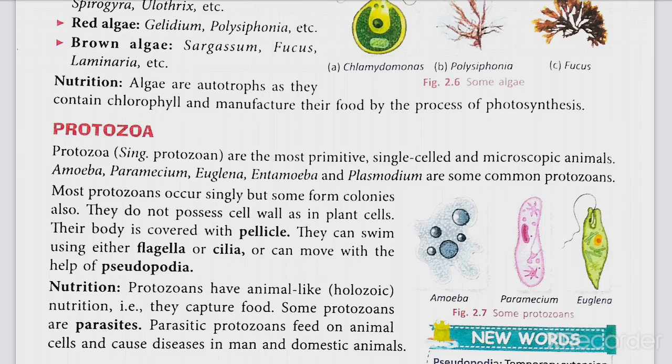They can swim using either flagella or cilia, or can move with the help of pseudopodia. The locomotory organ of Amoeba is called pseudopodia, the locomotory organ of Paramecium is called cilia, and the locomotory organ of Euglena is called flagella. So Amoeba possesses pseudopodia, Paramecium possesses cilia and Euglena possesses flagella for locomotion, to move from one place to another.